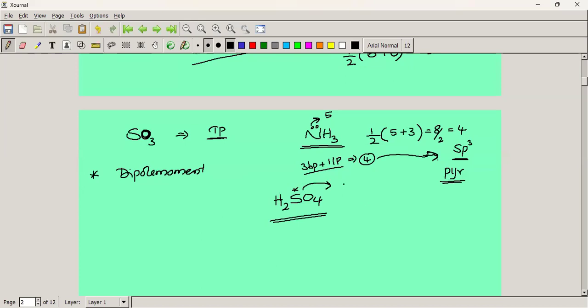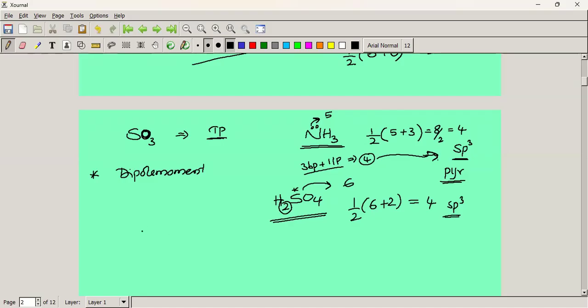Sulfur, what is your group number? 6. Number of monovalent atoms? 2. Oxygen is not monovalent, it is bivalent. 6 plus 2, 8. 8 by 2, 4. Once again, 4 means sp3 hybridization. Is it clear?